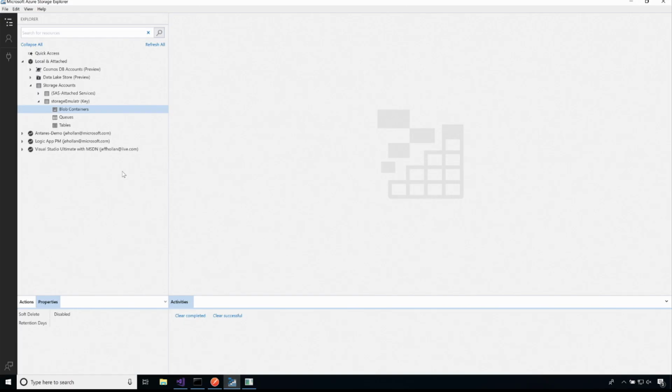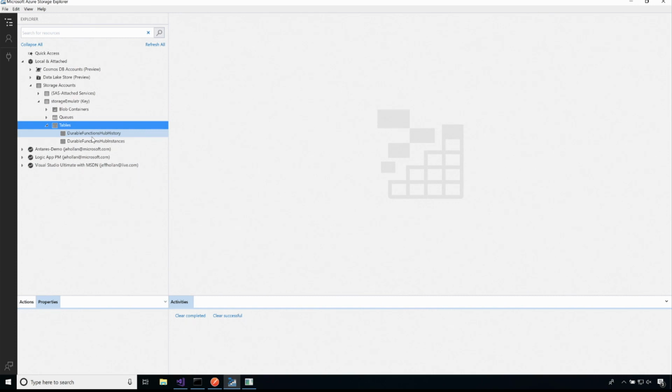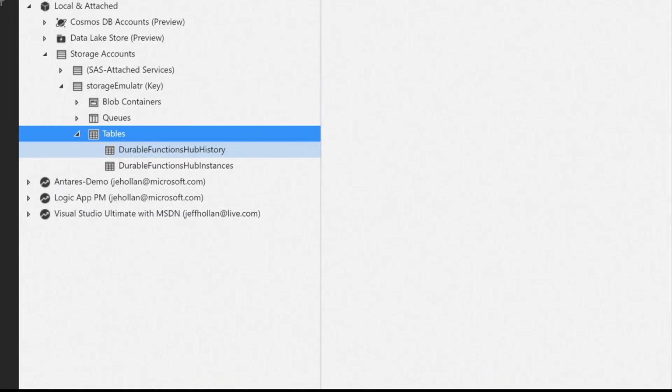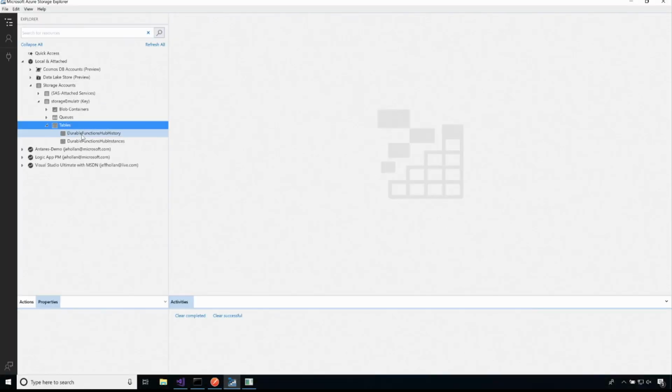Let's come back over here to our storage account and refresh it, because we should see that a few things got created. The first thing that got created is in our table storage, and I'll zoom in here a little bit so you can see a little bit better. Durable Functions Framework actually created some tables to store things. One of them is a table that keeps track of all of the instances and their status. And the other one is that execution history so that the durable function knows what it's doing and when.